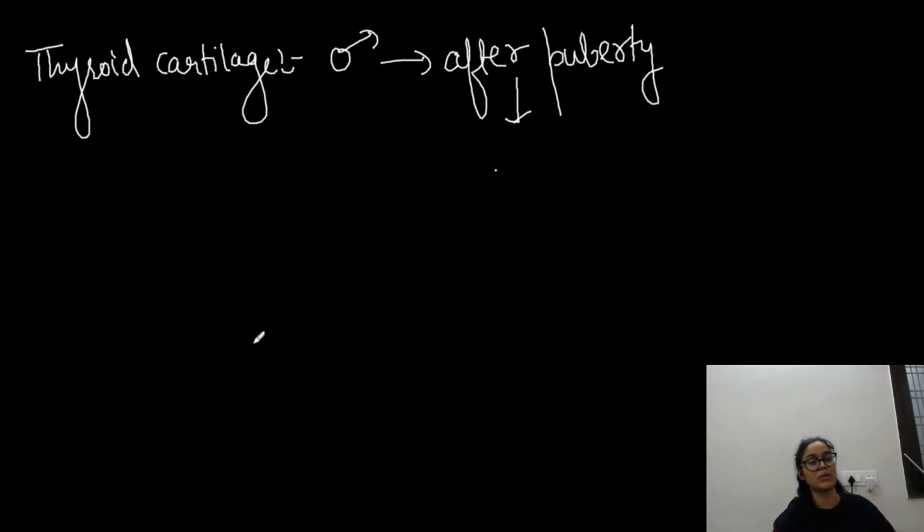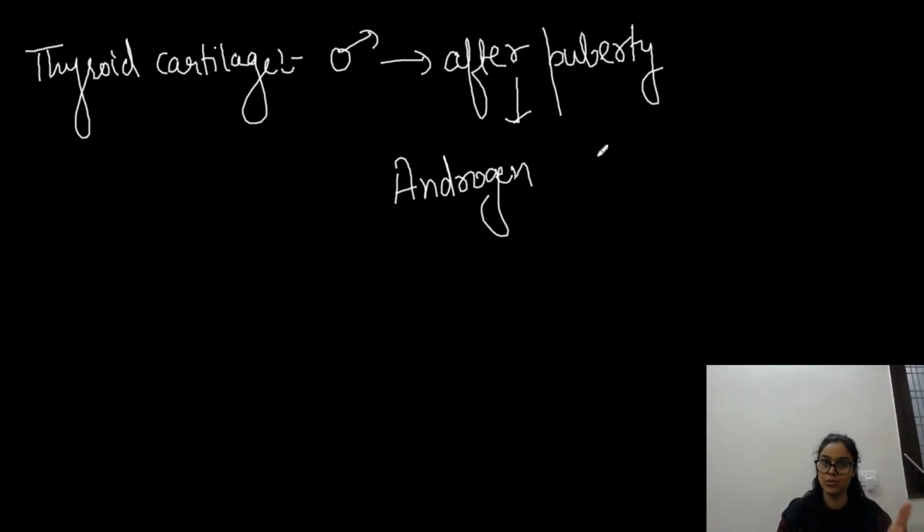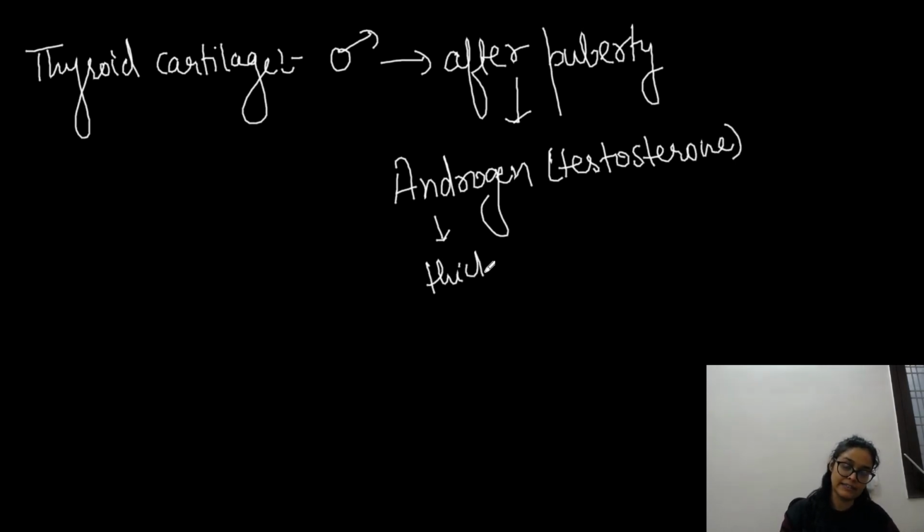After puberty, what would happen? Androgen, that is the testosterone. The main androgen is testosterone, right? So androgen means male sex hormones, and one of the main sex hormones is testosterone. So under the influence of testosterone, what does it do? So testosterone ka function we would see. Bacha, it would basically thicken the vocal cord. It helps in thickening of the vocal cord.